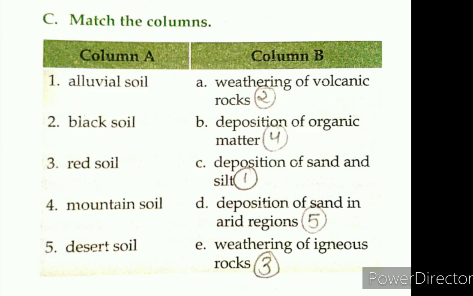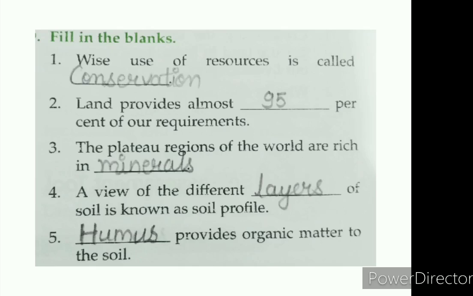Next, match the column. Alluvial soil: deposition of sand and silt. C. Black soil: weathering of volcanic rocks. A. Red soil: weathering of igneous rocks. Mountain soil: deposition of organic matter. Desert soil: deposition of sand in arid region. So the series will be 24153.